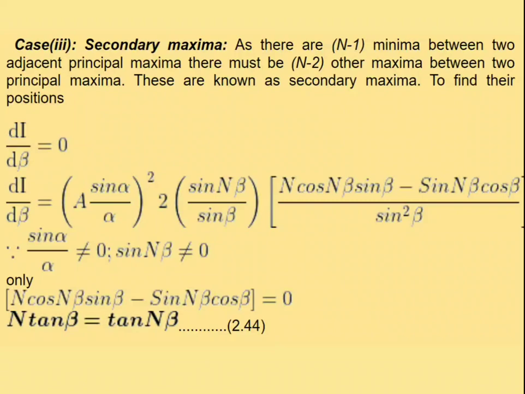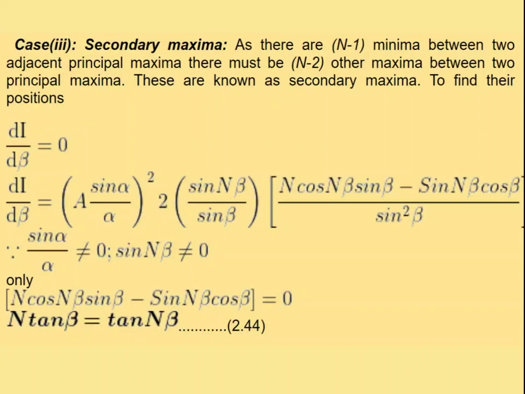In a similar way, the secondary maxima is obtained by differentiating the principal maxima. As we discussed in Fraunhofer diffraction due to single slit, the differentiation of intensity equal to 0 is the condition for secondary maxima.